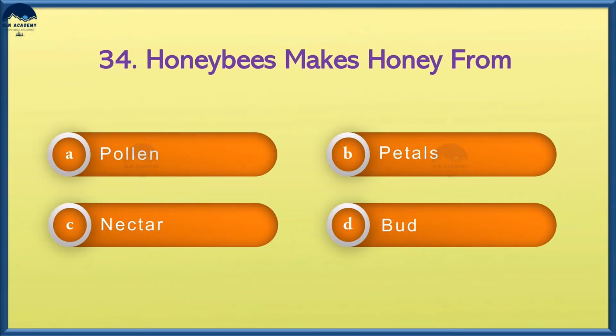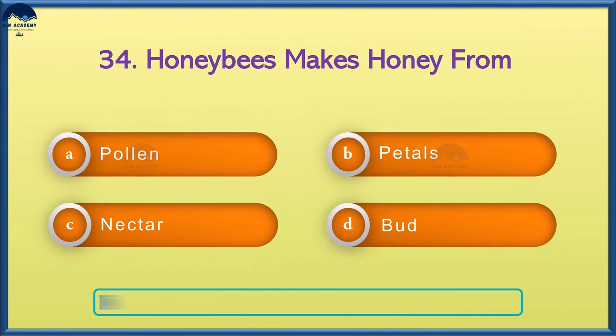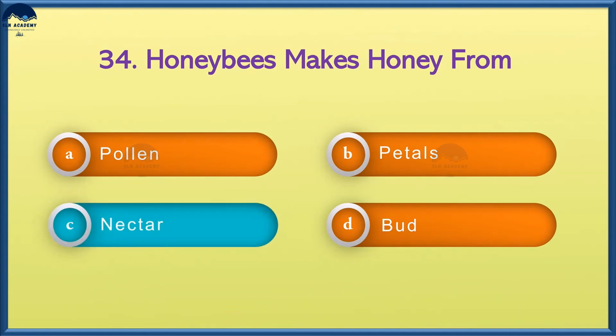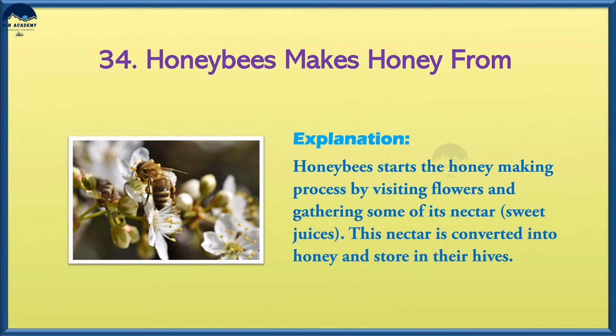Honeybees make honey from option A, pollen, option B, petals, option C, nectar, option D, bud. And the answer is option C, nectar. Honeybees start the honey making process by visiting flowers and gathering some of its nectar. This nectar is converted into honey and stored in their hives.